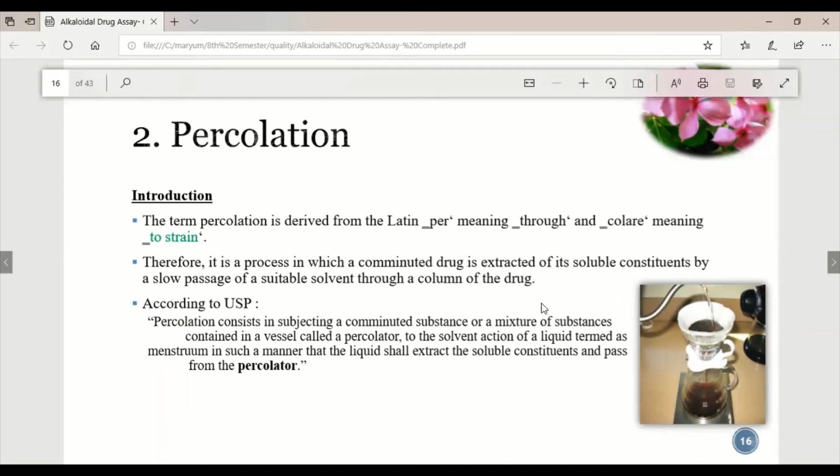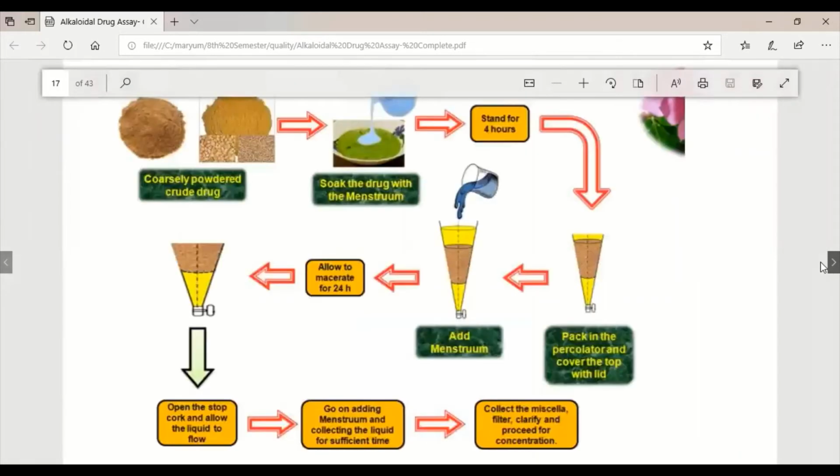Percolation consists of subjecting a ground substance, or a mixture of substances, contained in a vessel called a percolator, to the solvent action of a liquid termed the menstruum, in such a manner that the liquid extracts the soluble constituents and passes through the percolator. So this apparatus is called a percolator, and the process we perform is called percolation. This is a simple diagram showing the process of percolation.